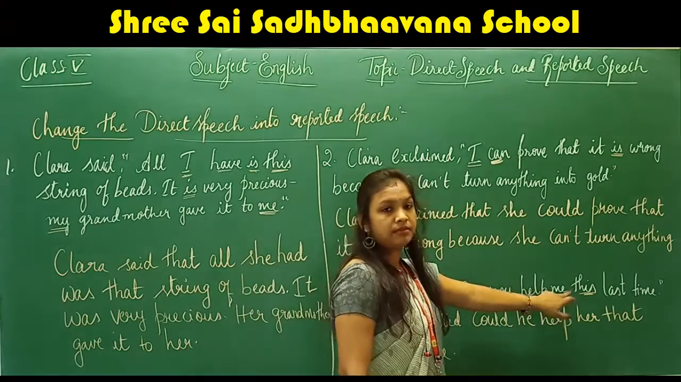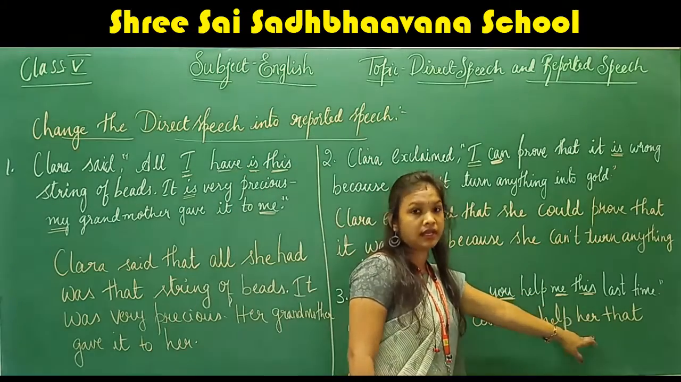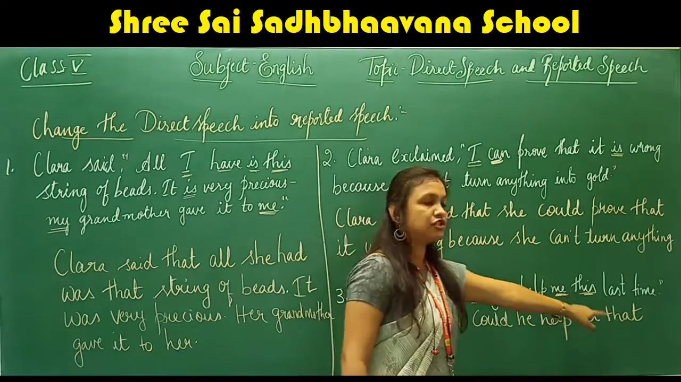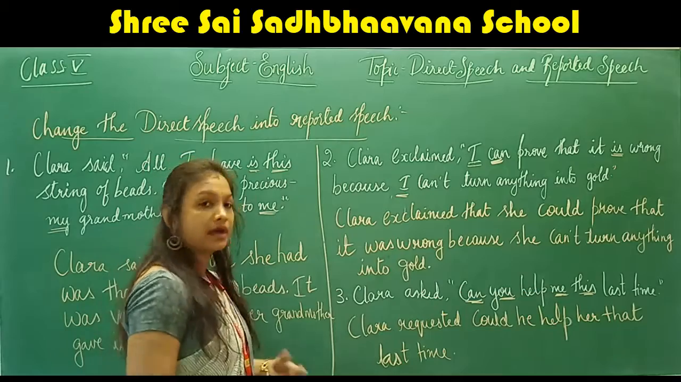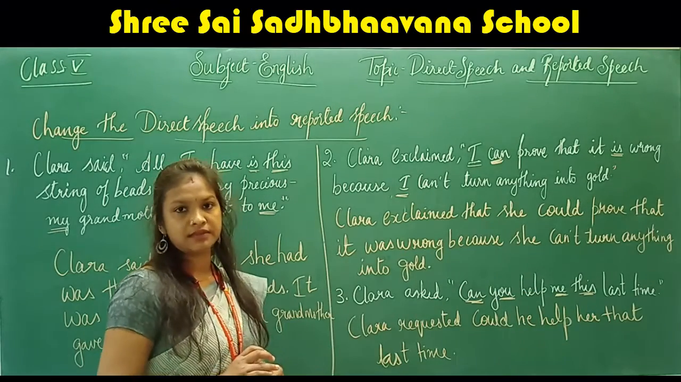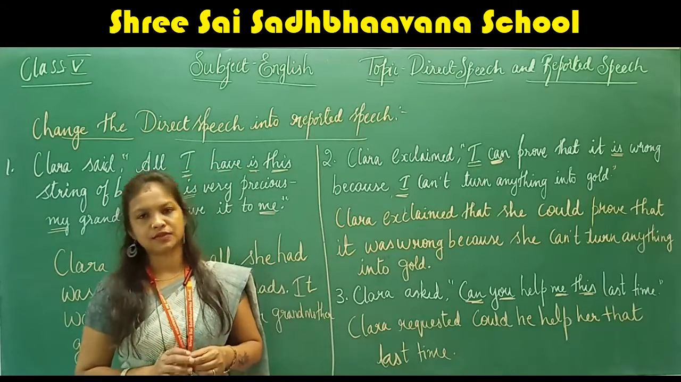Then here me is referring to Clara. So here me will be changed to her. This will be changed to that last time. Clara requested, could he help her that last time? Understood, children? Next, we will go on to the next question.